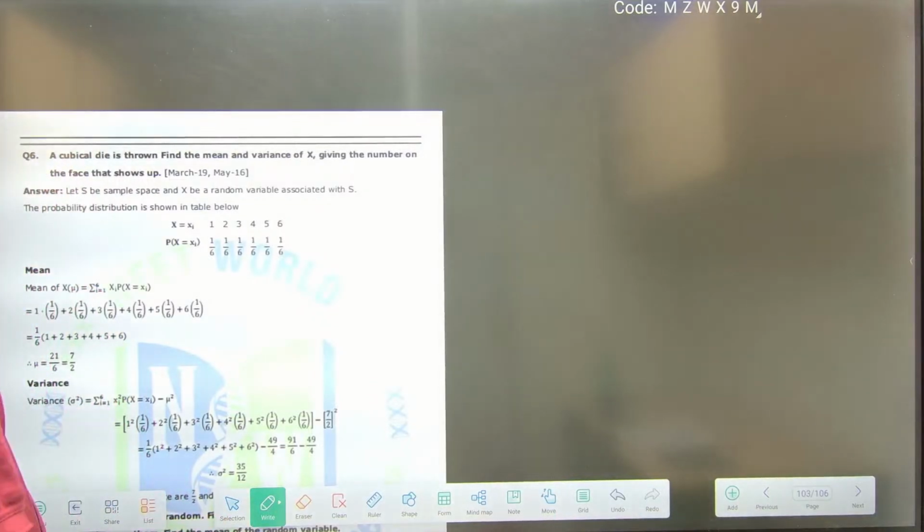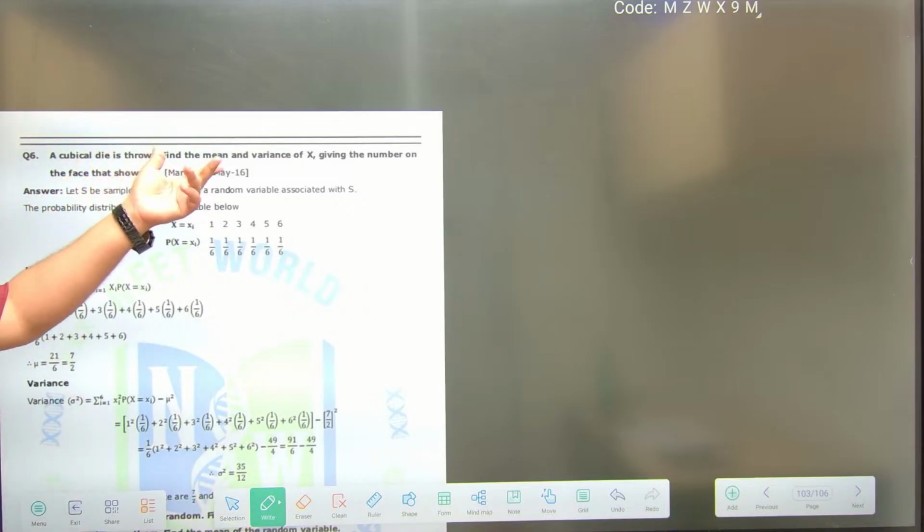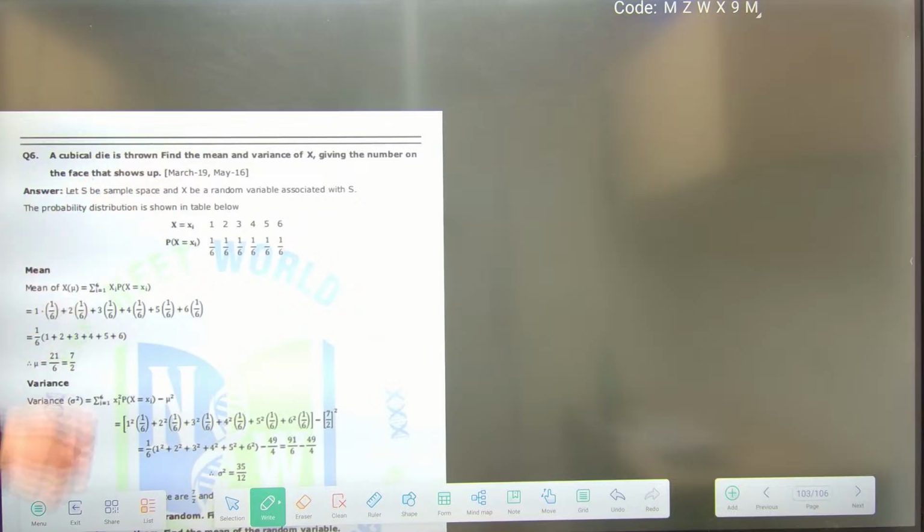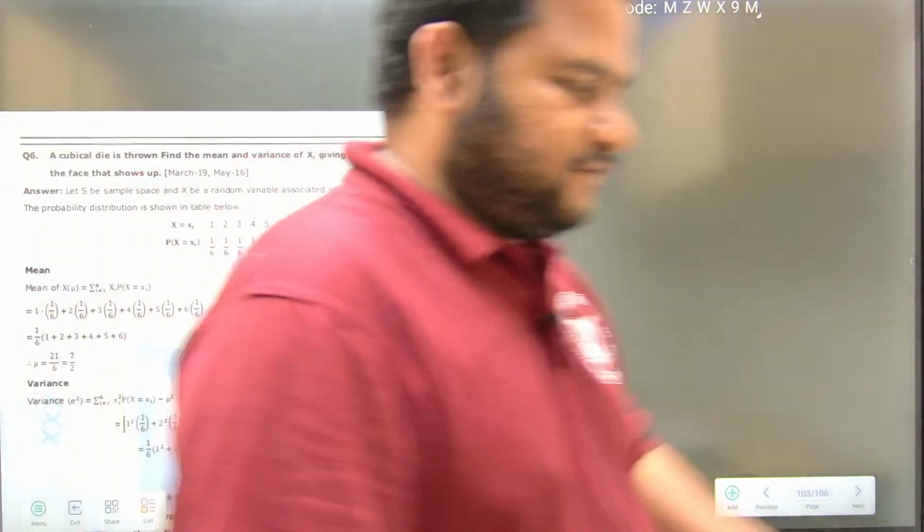Find the mean and variance of x, given the number of the face that shows up.